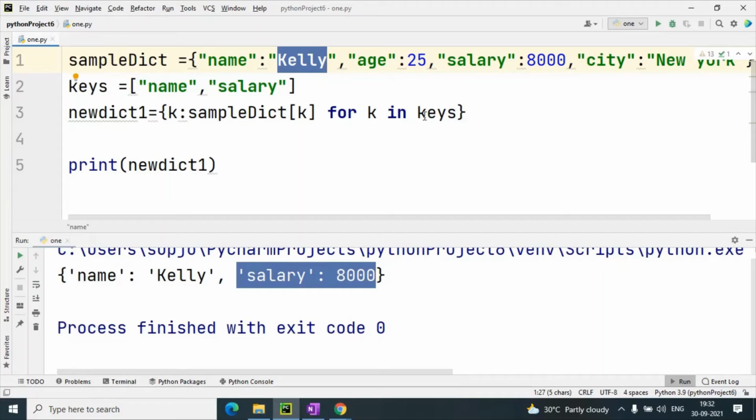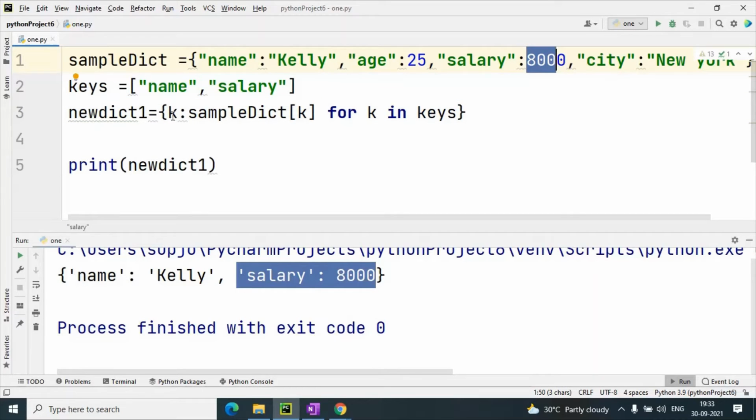Now again the second key, that is salary, is assigned to K, because keys contains two items. First is name and second one is salary. Now K contains salary, and sample dict salary value is 8000.